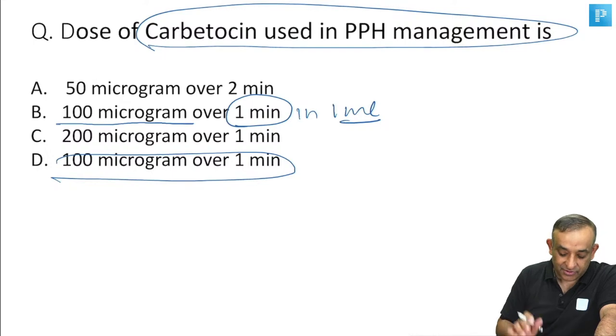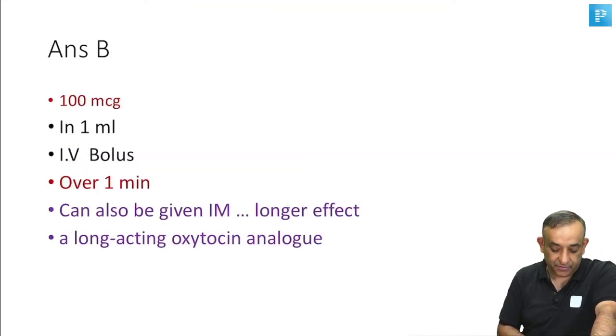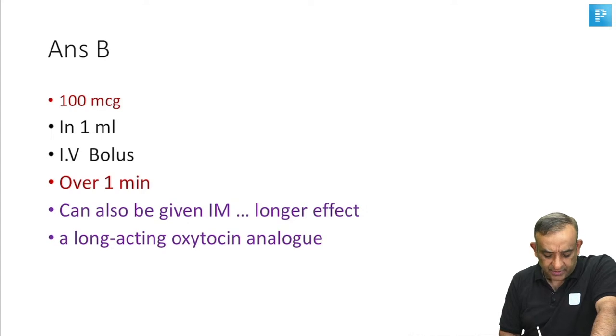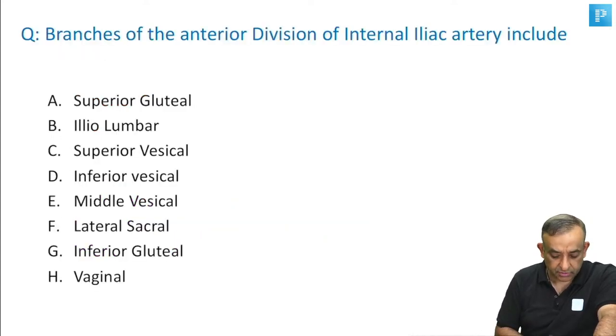Okay, let's move on. Of course, those who know the dose correct, I'm so happy for you. So 100 micrograms in 1 ml IV bolus over 1 minute, can also be given IM for longer effect. It's a synthetic analog of oxytocin. Fine, I already told you that.